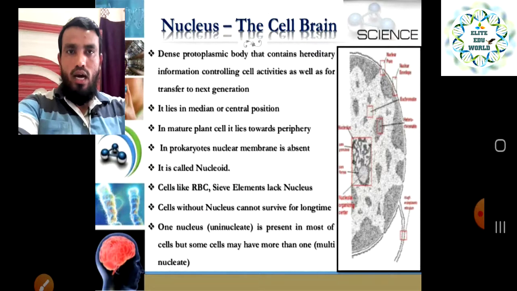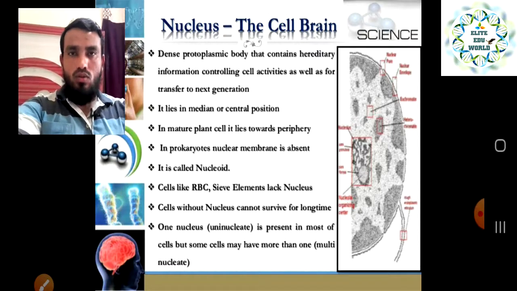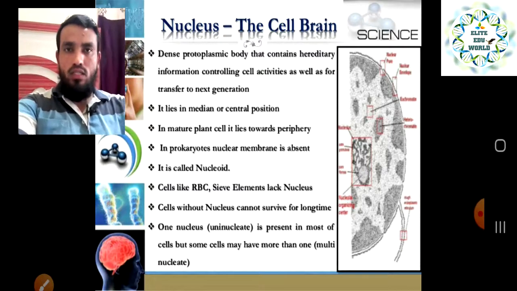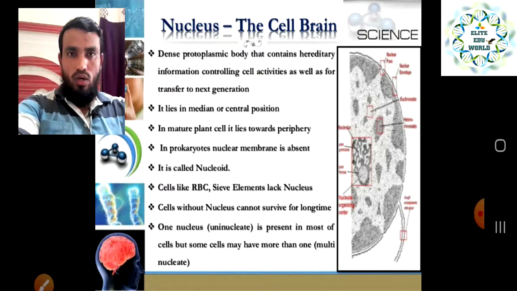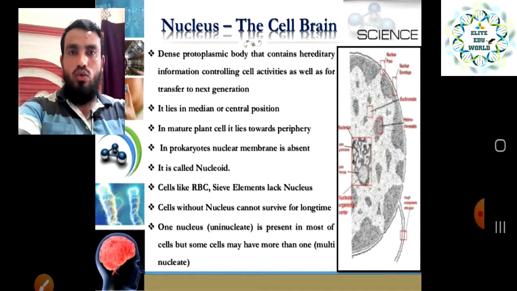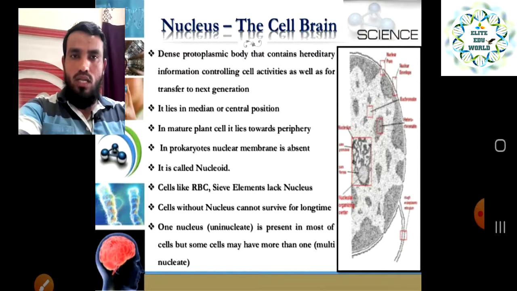Cells like RBC do not have a nucleus, so they will not live for a longer time, and their life cycle will be shorter. If a cell has only one nucleus, it is called uninucleate, and if a cell has more than one nucleus, it is called multinucleate. This is also an important point to keep in your mind.